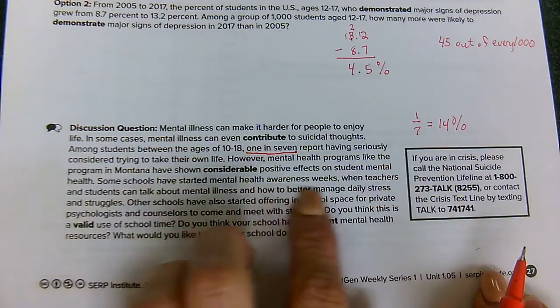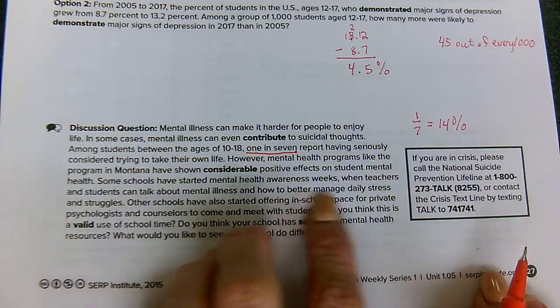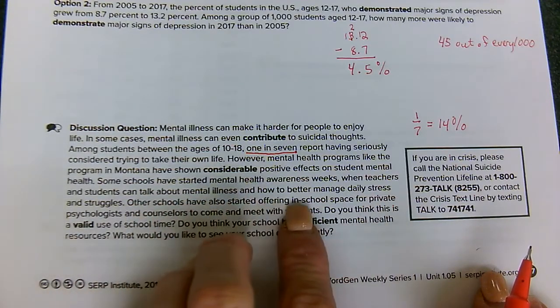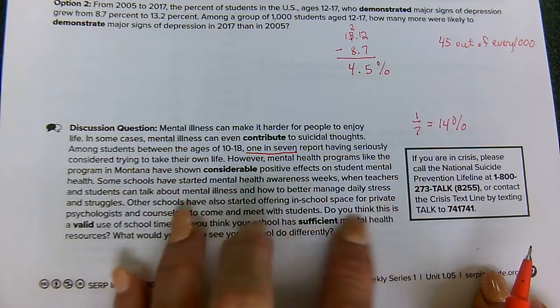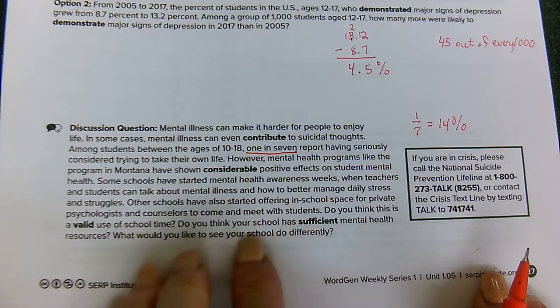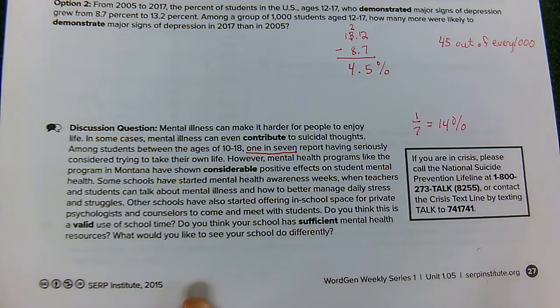Some schools have started mental health awareness weeks when teachers and students can talk about mental illness and how to better manage daily stress and struggles. Other schools have also started offering in-school space for private psychologists and counselors to come and meet with the students. Do you think this is a valid use of school time? Do you think your school has sufficient mental health resources? What would you like to see your school do differently? And here's some crisis information if you need to contact anyone.